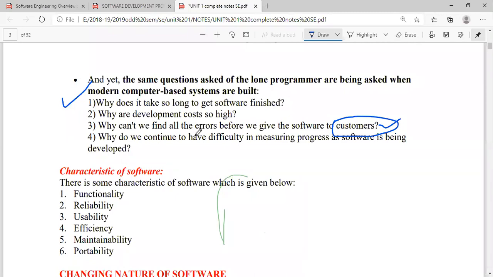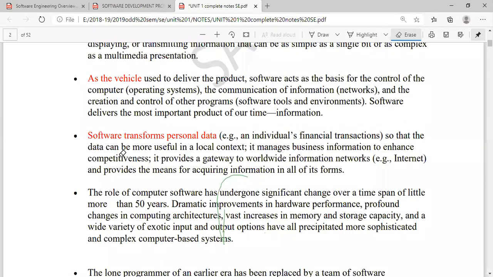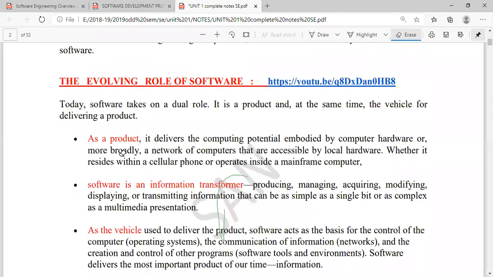Why do we continue to have difficulty in measuring progress as the software is being developed? So these are a few queries which may come during the development of our software. If in the exam they ask you to explain the evolving role of software, overall, you have to tell them that software plays a dual role, right?